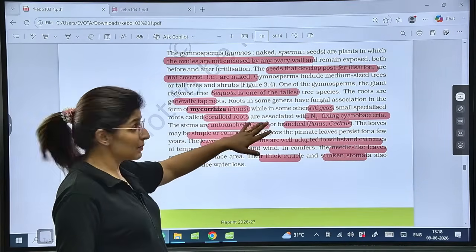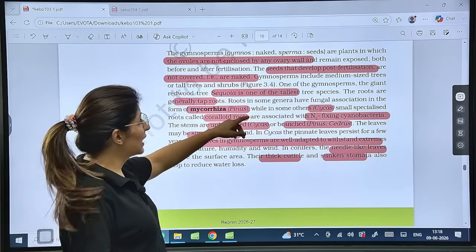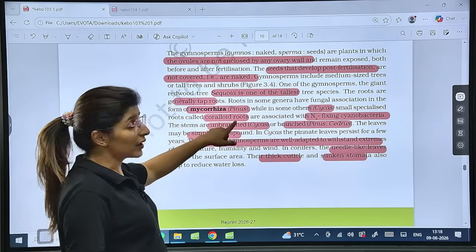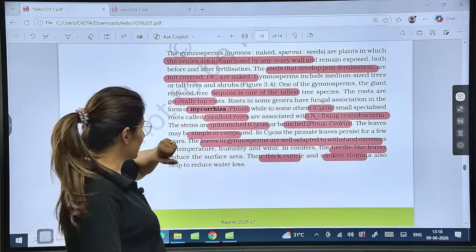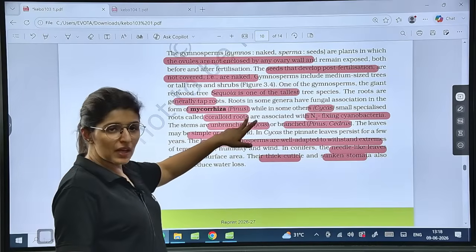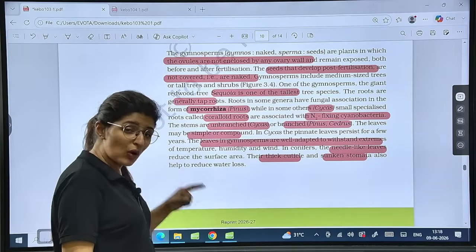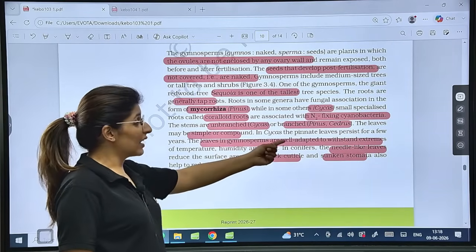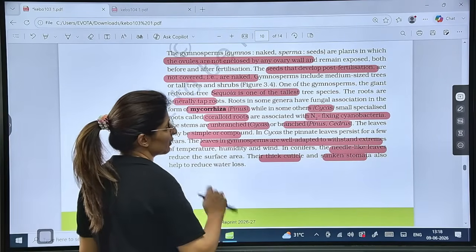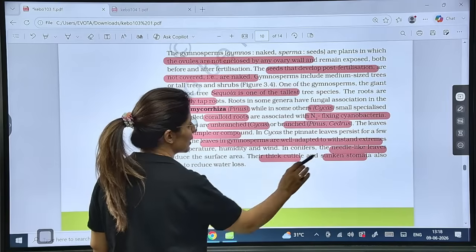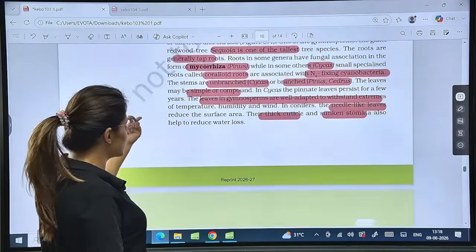Some will form symbiotic association like Pinus. In case of Pinus, it will form mycorrhiza. In case of Cycas, there will be coralloid roots. There is symbiotic association with nitrogen fixing cyanobacteria. Is it clear? Stems can be unbranched like in Cycas and branched in case of Pinus and Cedrus. Leaves can be simple or they can be compound. Leaves are well adapted to withstand the extreme conditions, right, of temperature, humidity and wind. Needle-like leaves, thick cuticles, sunken stomata. These are all their adaptations. Is that clear? To reduce the water loss.